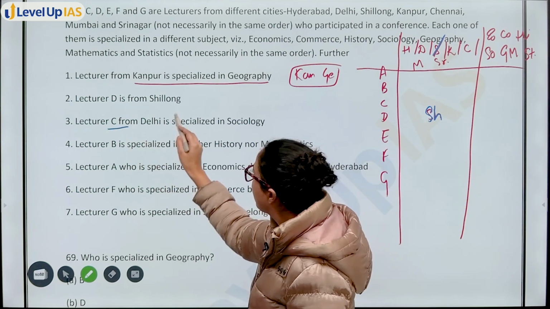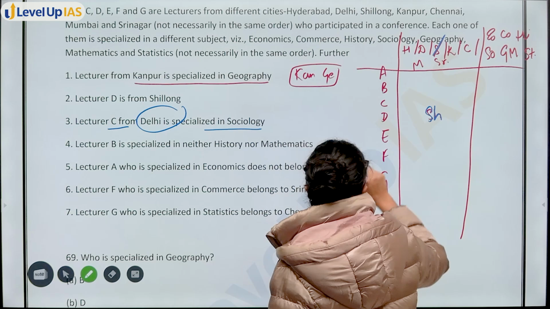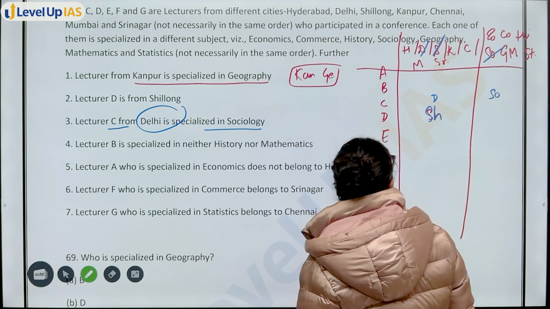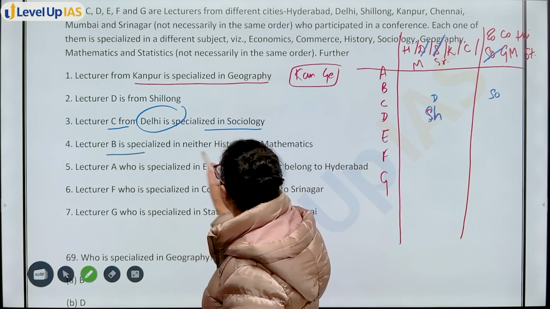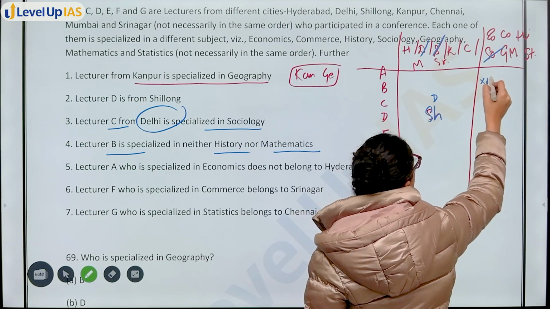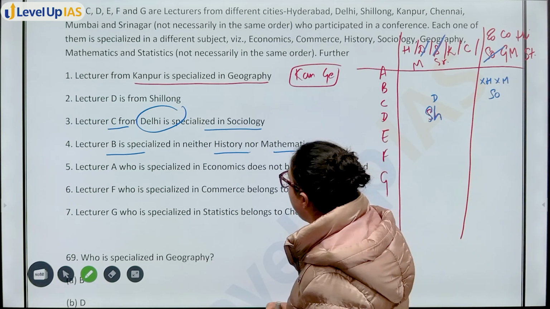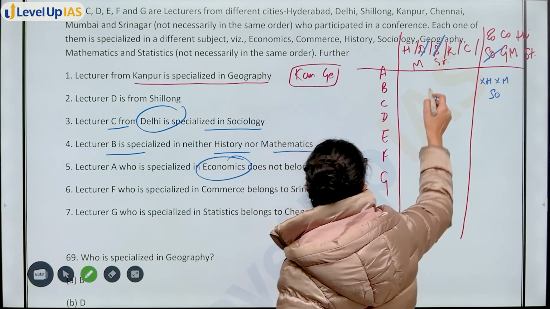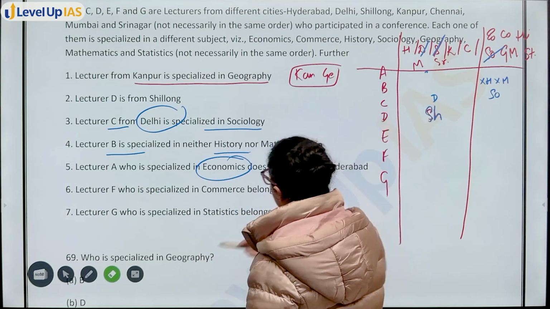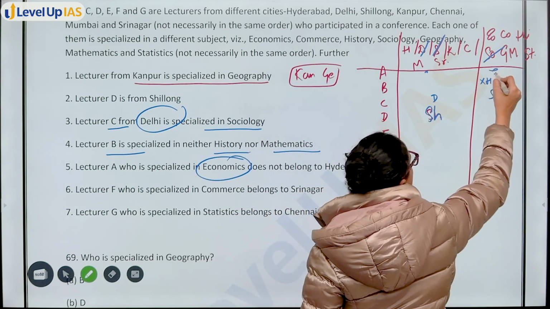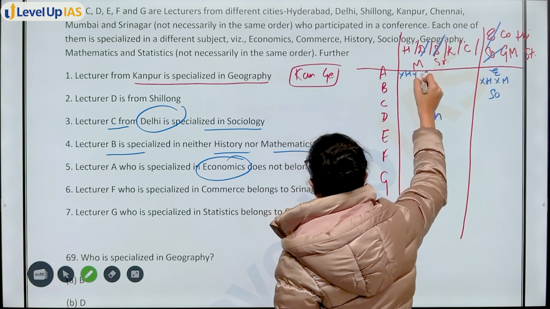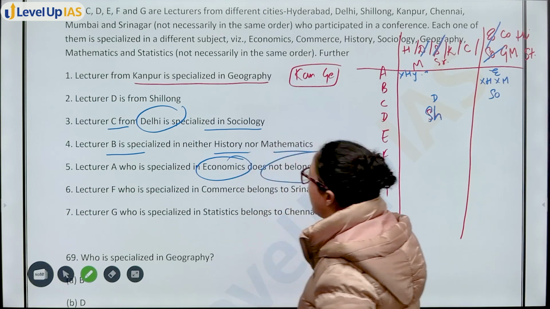Next, lecturer C from Delhi, specialized in sociology. So C is from Delhi, specialized in sociology. This is also done. B is specialized neither in history nor mathematics. So B के पास ना history subject है, ना mathematics. A, who is specialized in economics. A is specialized in economics. Okay, and A is not from Hyderabad. Okay, does not belong to Hyderabad.